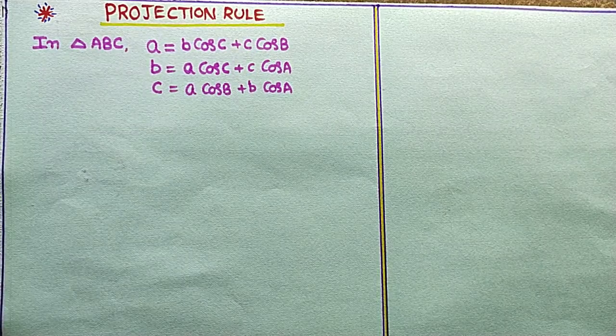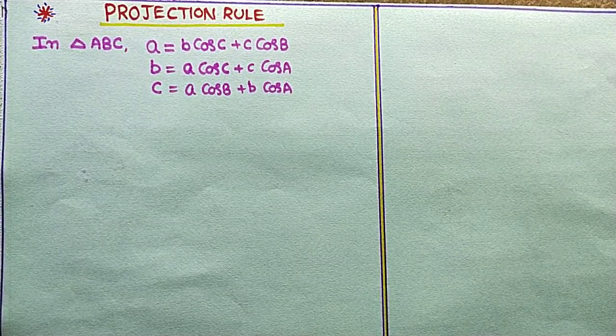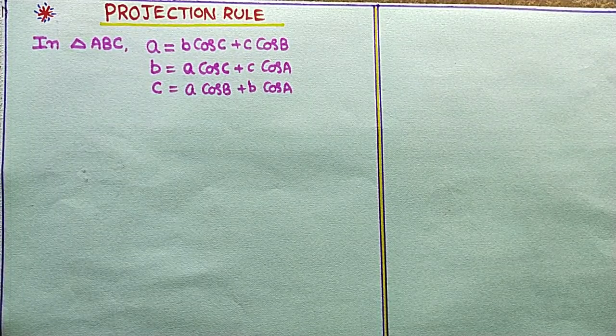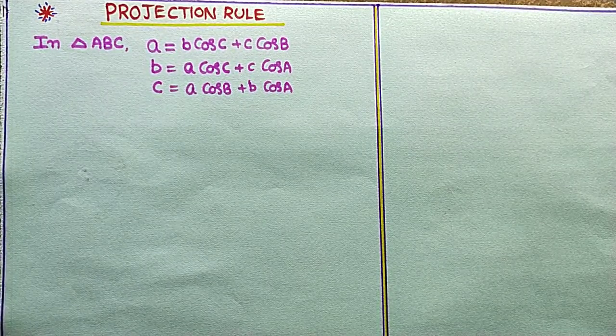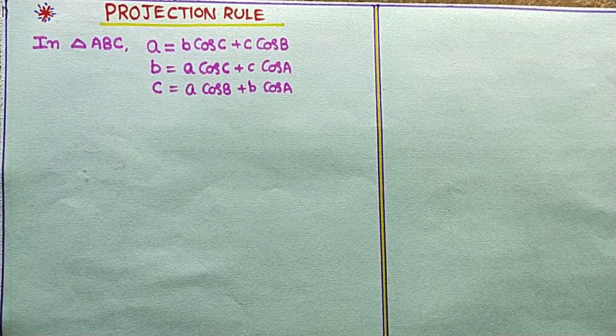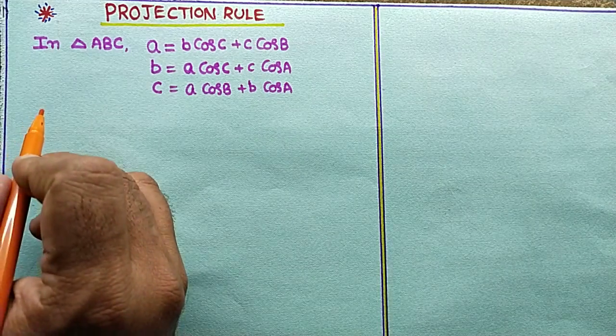What is the statement of the projection rule? In triangle ABC, a equals b cos C plus c cos B, and b equals a cos C plus c cos A, and small c equals a cos B plus b cos A. So let us consider case 1 in the proofs.